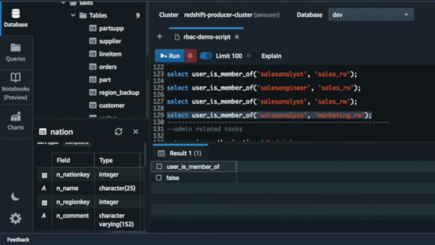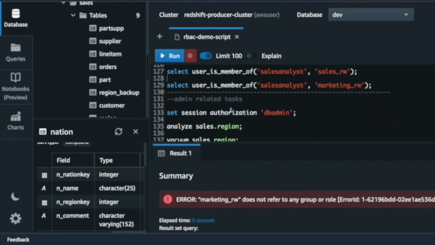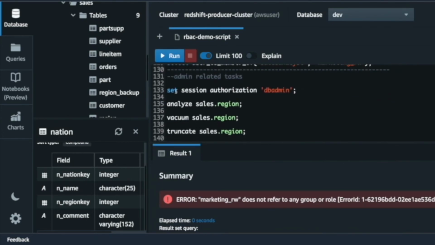And finally, I wanted to show you that there is a validation. So we haven't created any role called marketing RW. That's why it does validate and it fails because it gives this error message because there is no role or group which is called marketing RW. So now let's perform some database admin activities.